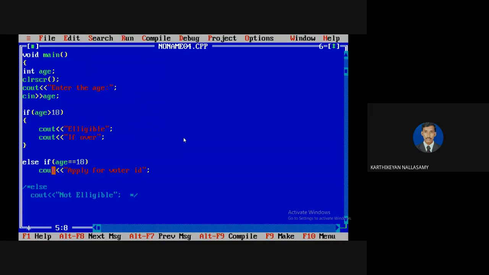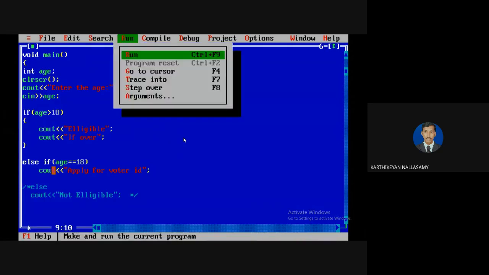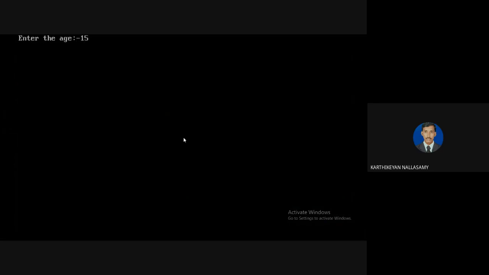Here the base condition is that the age is less than 0, which means the minimum condition for age is greater than or equal to 0. Correct? So I'm going to test it. Minus 15. Unfortunately I'm entering a minus value, so that I don't say that it is not eligible.